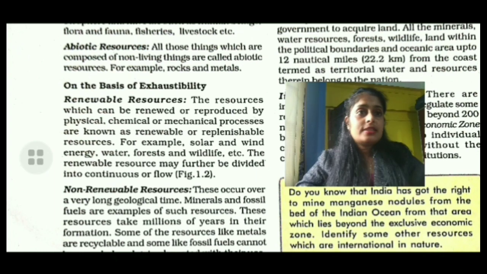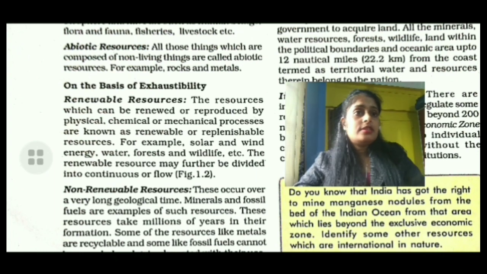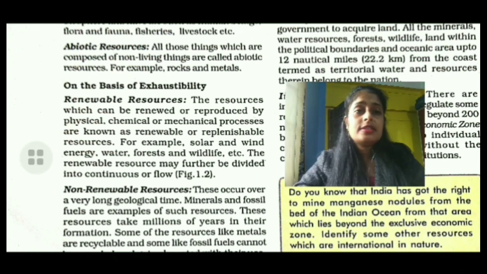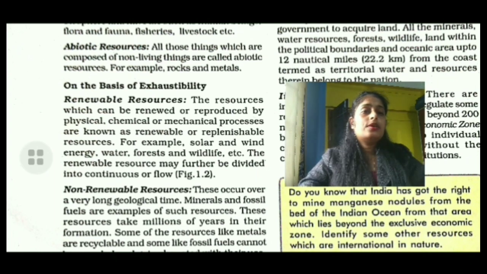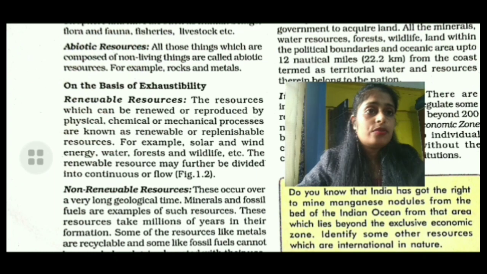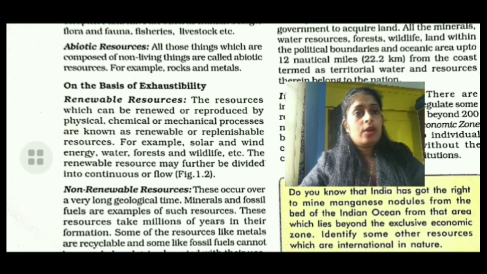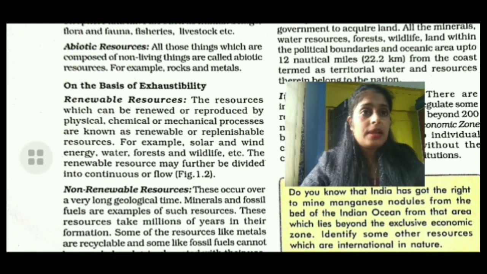Now forest. When we plant seeds, new plants can grow. Some plants can also reproduce with the help of leaves, and on the skin of the tree also a plant can be produced. So in many ways we can increase the forest.